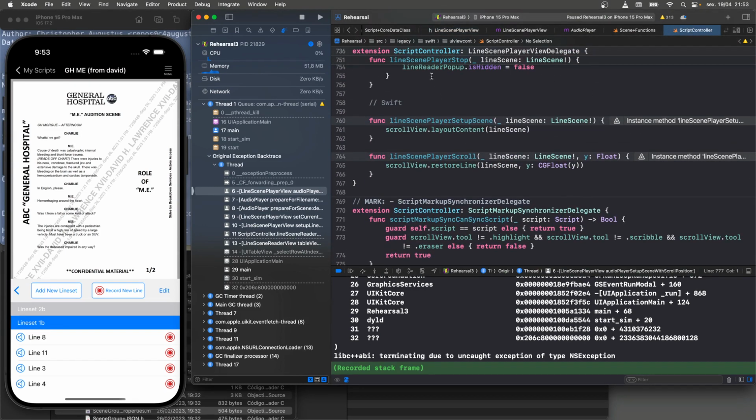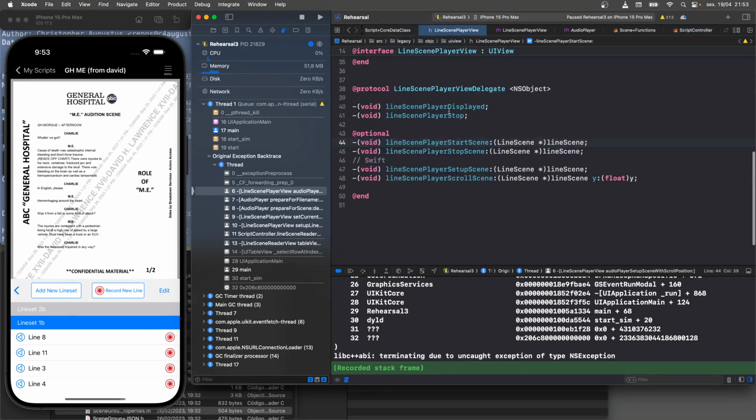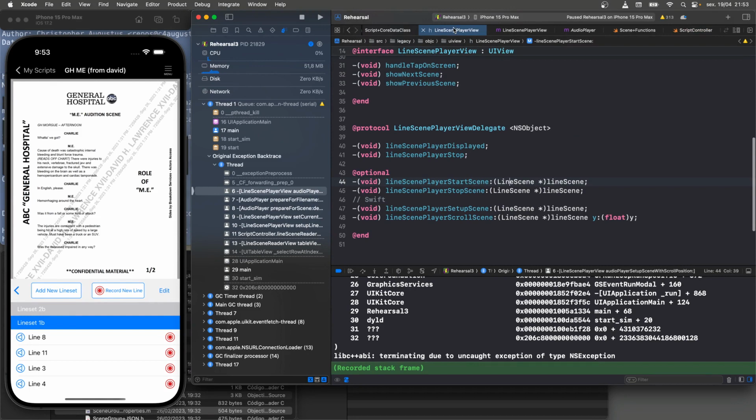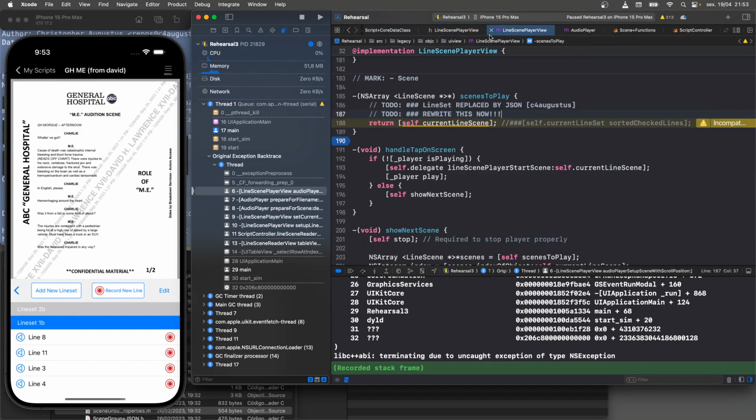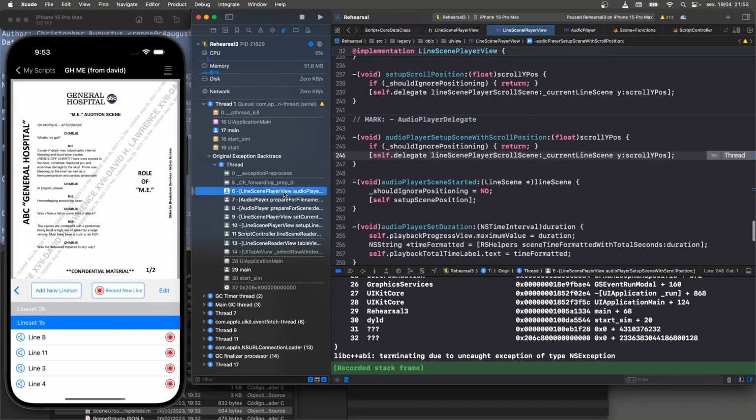So the problem here is that LineScenePlayerView, the header file for where our crash is occurring. Yes, in this method, audioPlayerSetupScene with scroll position, it blows its brains out right here. It's trying to call an object that is the delegate for certain operations here.